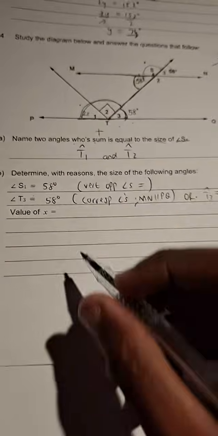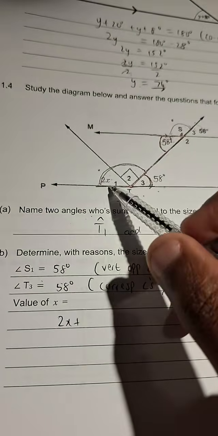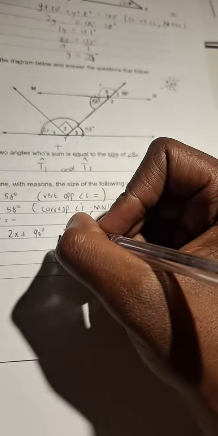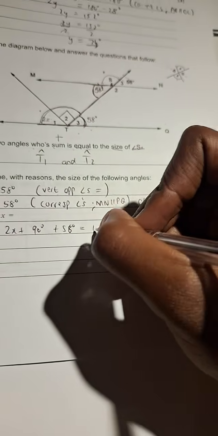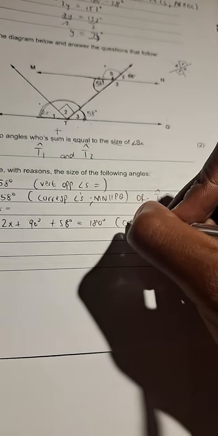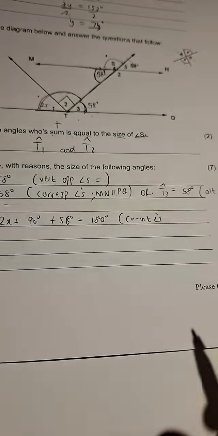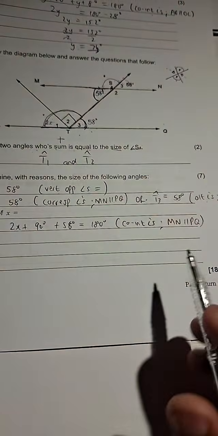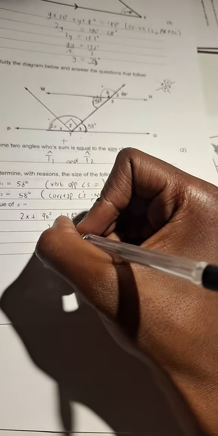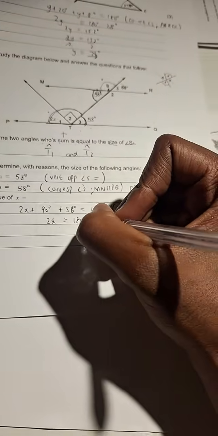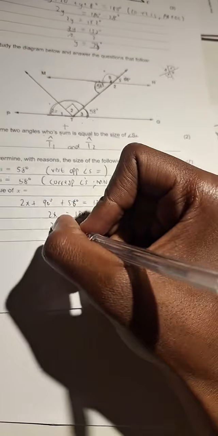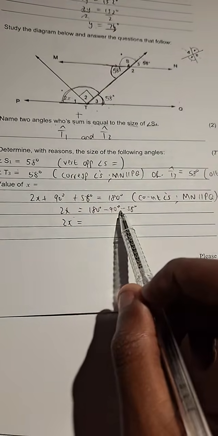So when I say 2X plus 90 plus 58 is equal to 180 degrees. Now, if I decide to use co-interior angles and then state my lines that are parallel, MN is parallel to PQ, then I am 100% correct as well, and I can solve for X here. 2X is equal to, I isolate the X term, take the 90, becomes minus 90, take the 58, becomes minus 58, and then solve for X. So 2X is equal to, what's 180 minus 90?